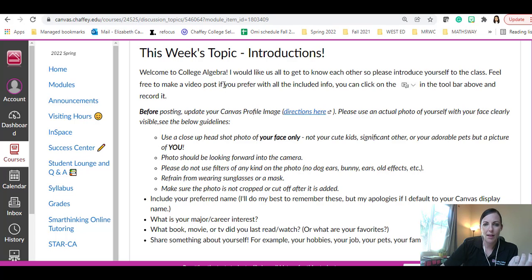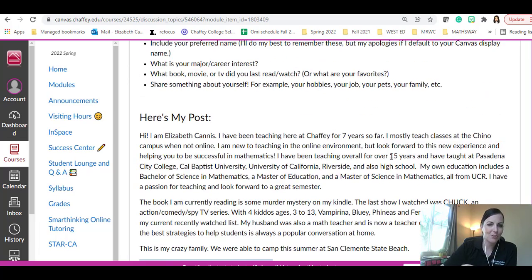And I just scrolled back up. If you would prefer to do that, there's this little icon that looks like a little play video, and that's in the toolbar above the discussion board. You can click on that and you can just record your post. So if you like that, feel free to use that.